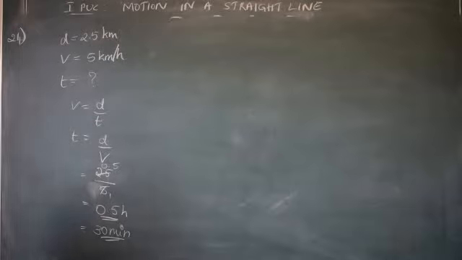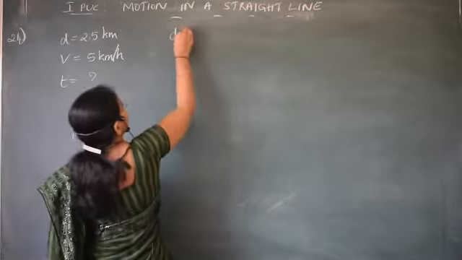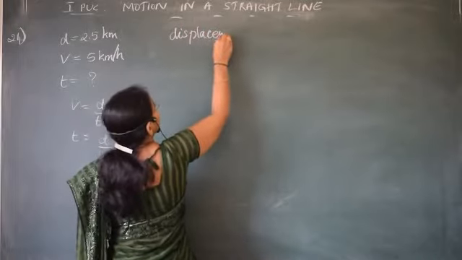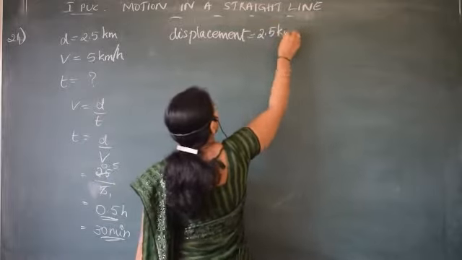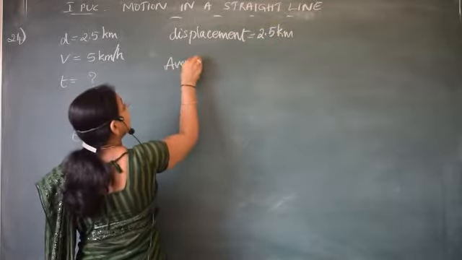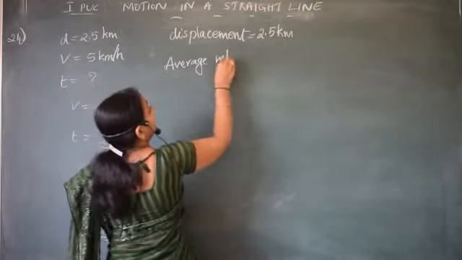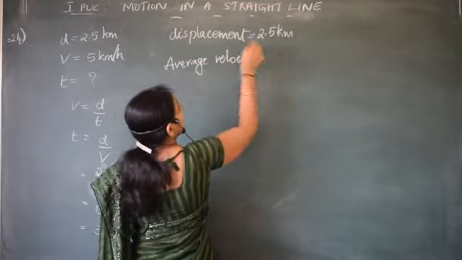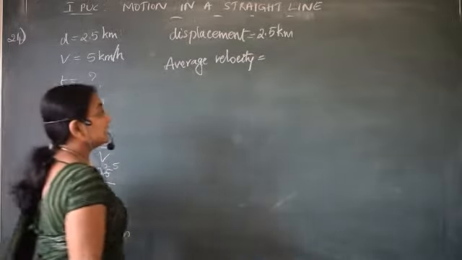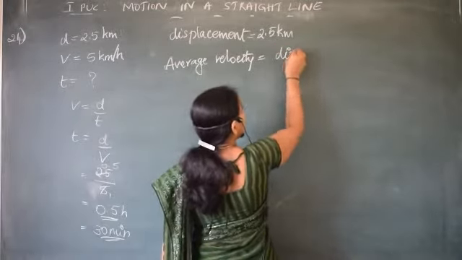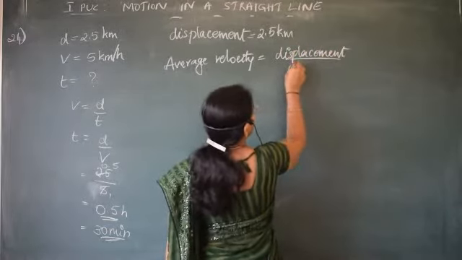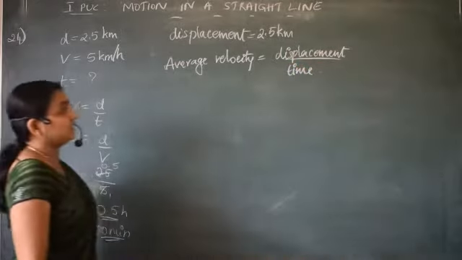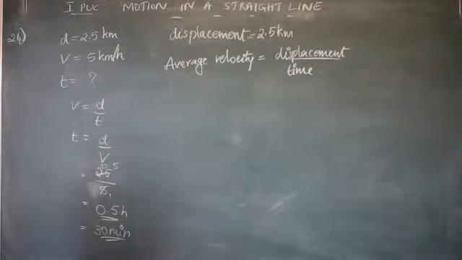Therefore average velocity is equal to displacement by time.